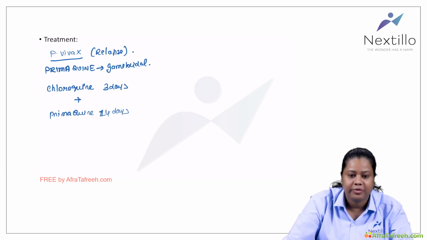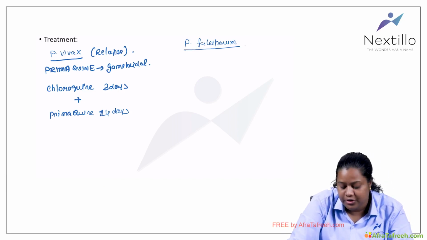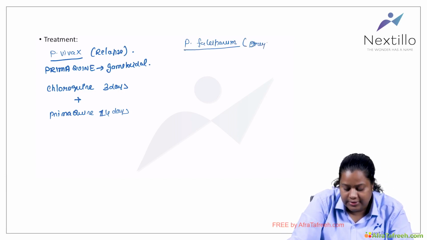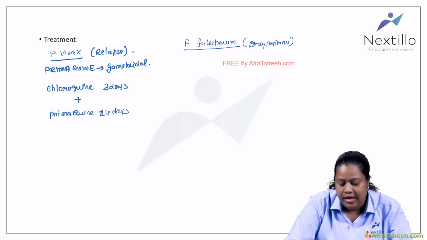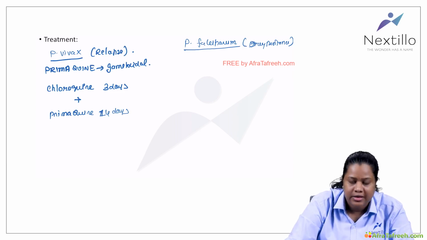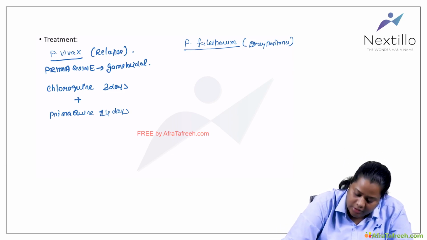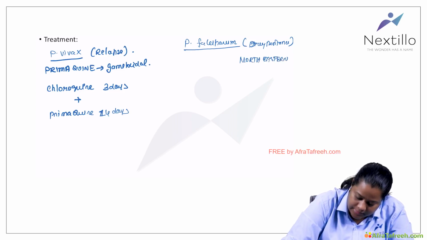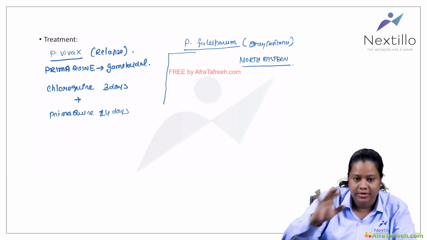Okay, so this is the treatment for Plasmodium vivax. So now we will go to Plasmodium falciparum. When you treat Plasmodium falciparum, the most important thing which comes to your mind is drug resistance. Drug resistance is very common for falciparum malaria, and it is completely different when you compare the regions of India. In the northeastern states, the resistance is a major problem. So the treatment of the northeastern states is going to be different when compared to the other parts of India.